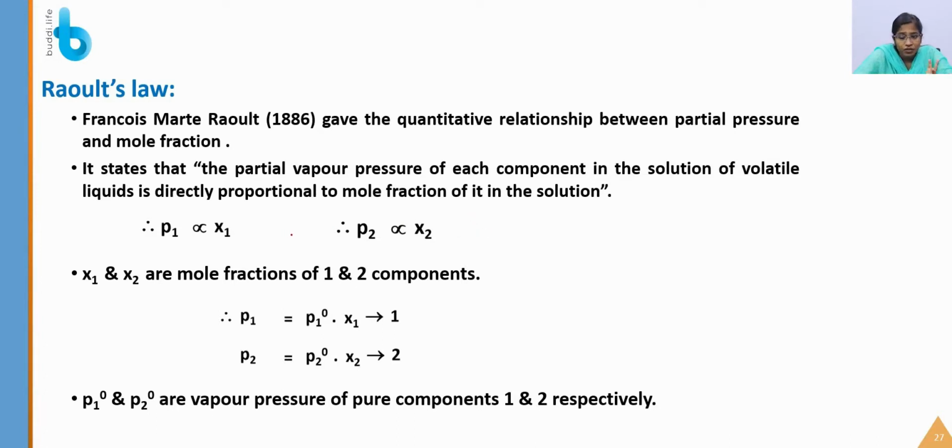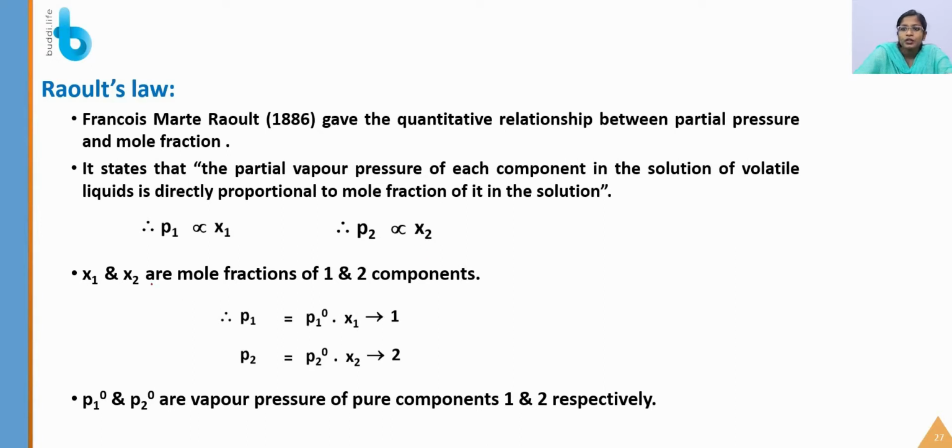Here there was only one solution and one gas, and here this was between two substances. So we are naming the pressure exerted by the first substance as P1 and the pressure exerted by the second as P2, and the mole fraction will be different for the two substances: X1 for the first component and X2 for the second component.